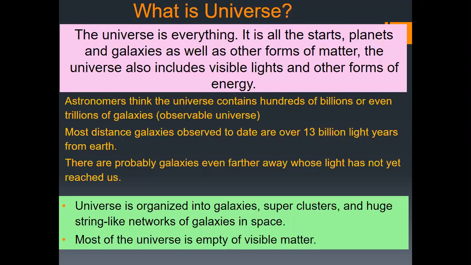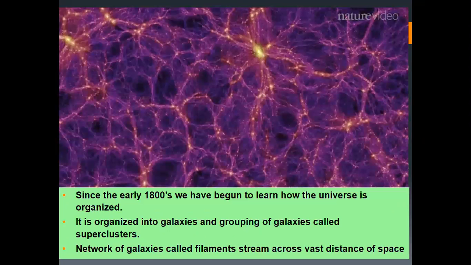So the universe is organized into galaxies, superclusters, and a huge string-like network of galaxies in space. Most of the universe is empty of visible matter. So this is a cool picture of the network of galaxies. Since the early 80s, we have begun to learn how the universe is organized. It's organized into galaxies and groupings of galaxies called superclusters. The networks of galaxies called filaments stream across vast distances of space. If you attended the planetarium show, we had a chance to look at it three-dimensionally.